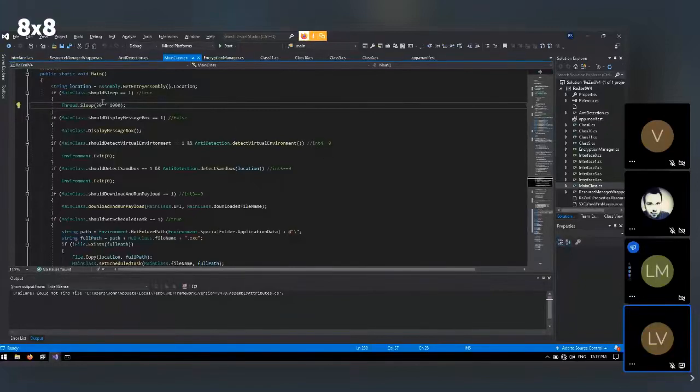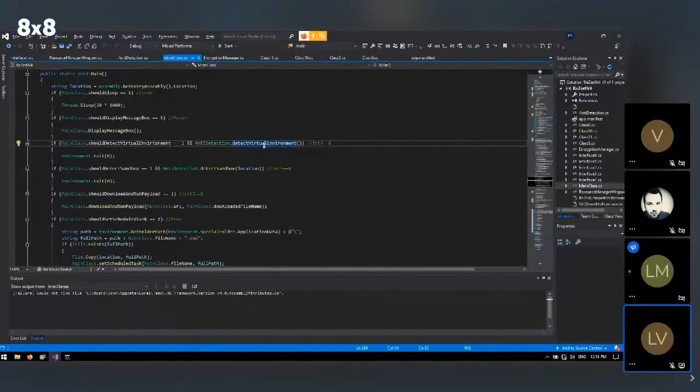Now, if we were to wait for this, then you could wait for 30 seconds or you could skip it. And we can see that it could display a message box. In this case, that is false, so it's not going to display a message box for us. But it shouldn't detect the virtual environment. And it has a function and a check. So the check here is put there based on the settings that are within the loader. And then we have the function itself to detect the virtual environment.